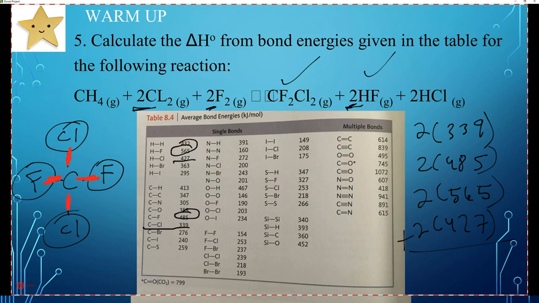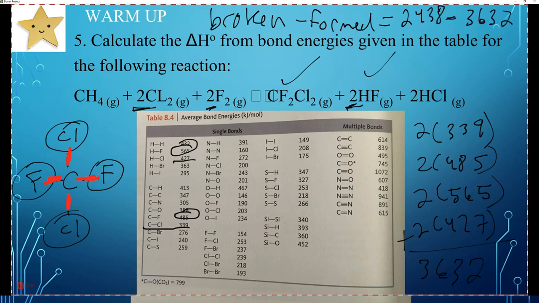Woo, 3632. Okay, so we're going to do broken minus formed. Our broken was 2438. We're going to minus 3632. We're going to get a negative number, and it's negative 1194 kilojoules. My pen is not working. It's driving me nuts. And that is our delta H.